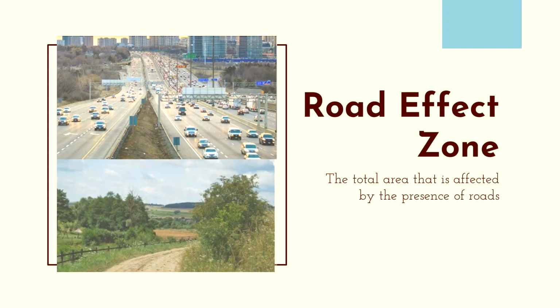Individual species also all have their own road effect zone based on how sensitive they are to the presence of roads. Some species, like the woodland caribou, are highly sensitive to the presence of roads and will alter their behavior up to 17 kilometers away from even small roads. Others, like bobcats, are far less affected by roads and have a much smaller road effect zone. In general, research has indicated that a road effect zone of 1 kilometer will capture the effects roads have on most birds, and a road effect zone of 5 kilometers captures the response to roads by most mammals.